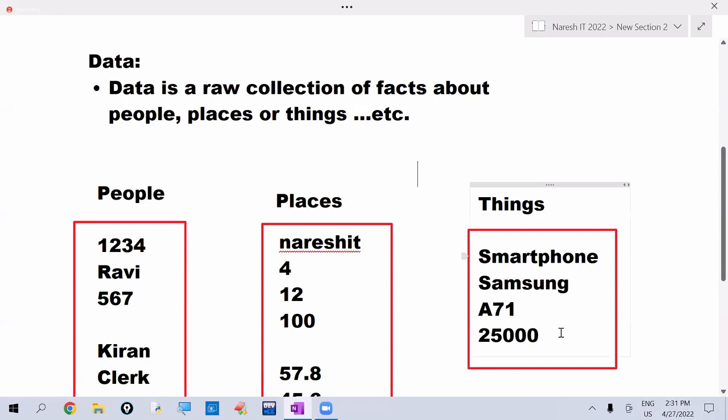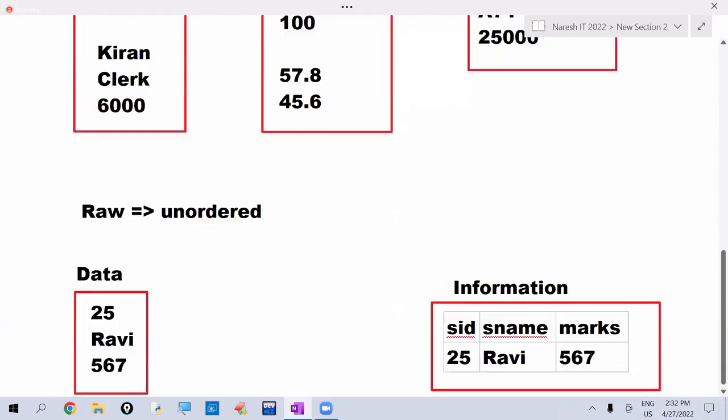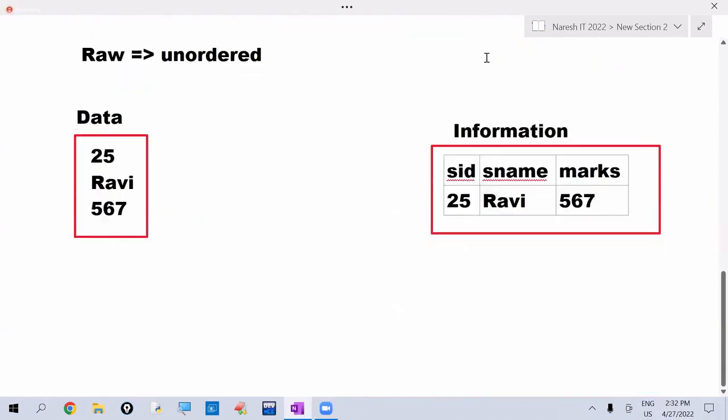Facts related to things, like product name, which company's product, what is the price of it. These are the facts related to things. The facts related to people or places or things we are calling as data. And this data is unprocessed, meaning it is not in meaningful form.